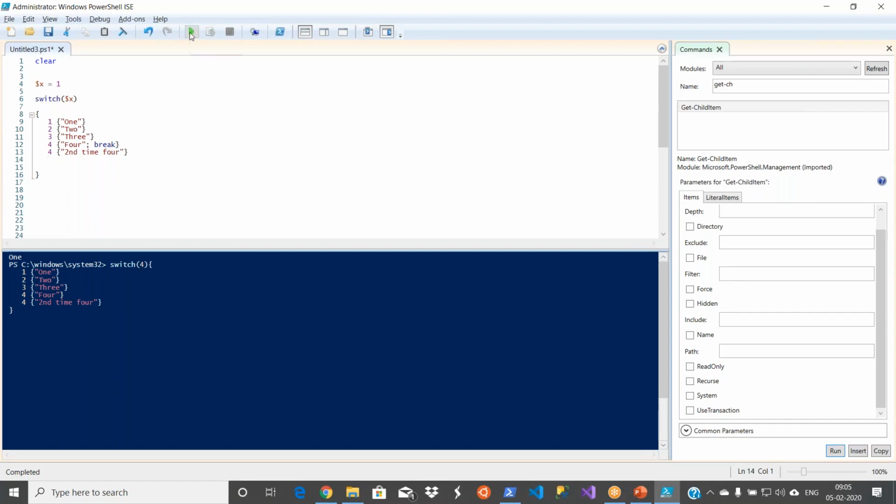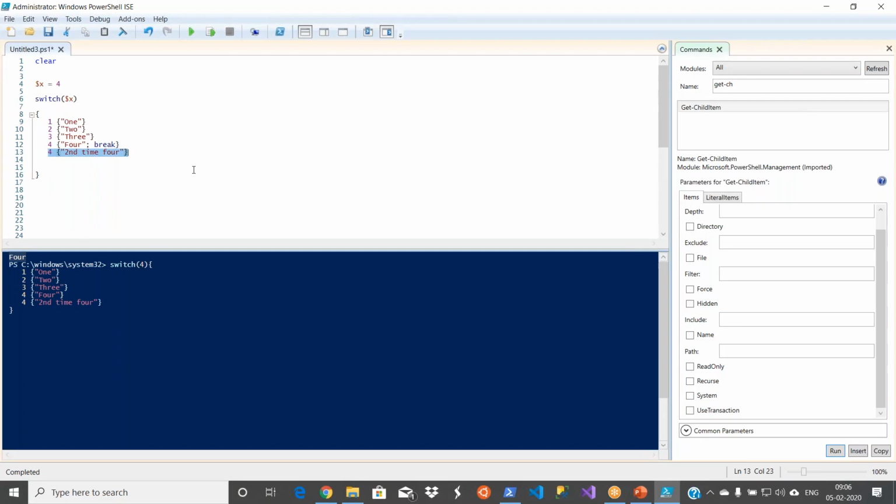Now you see. Sorry, let's use 4 because there is only one. Let's use 4. Okay, you see now I have only the first instance of 4. And likewise you can use break anywhere.